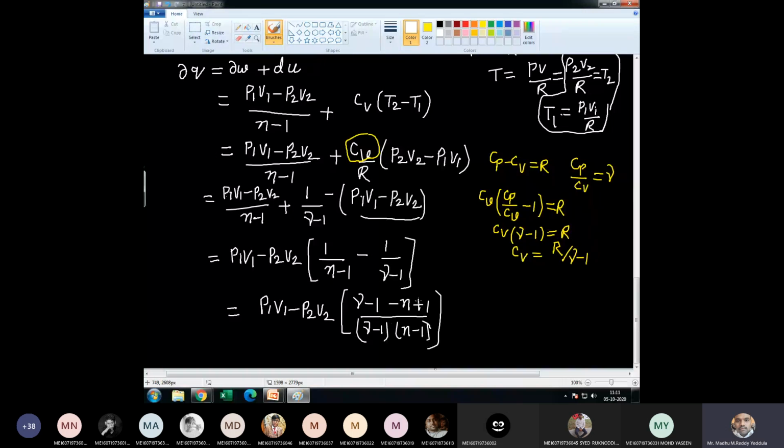Therefore, 1 will be cancelled. So in the numerator, gamma minus n, by gamma minus 1 into n minus 1. I will write here (P1 V1 minus P2 V2) divided by n minus 1.